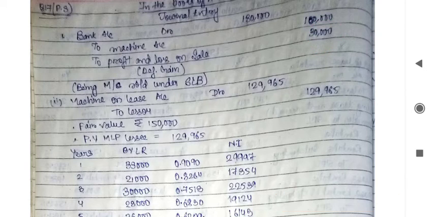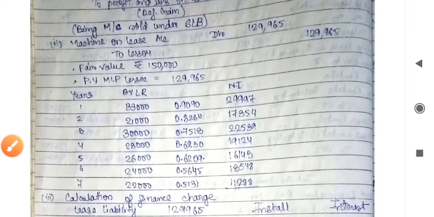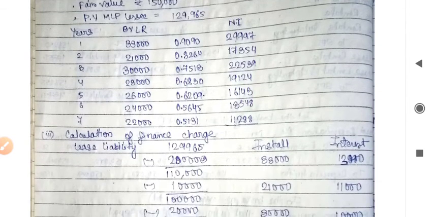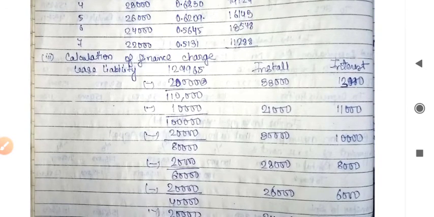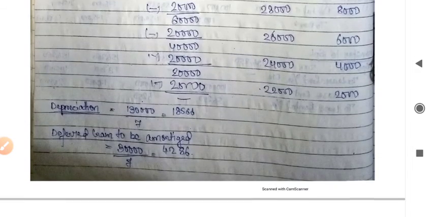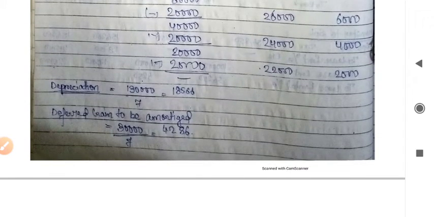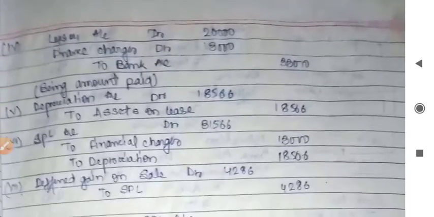Now we have to calculate the PV of MLP from the point of view of the lessee. So we have calculated, and then we have to bifurcate the amount into principal amount and interest. Depreciation has to be charged for 7 years on 1,30,000, and deferred gain is to be amortized in the ratio of depreciation.